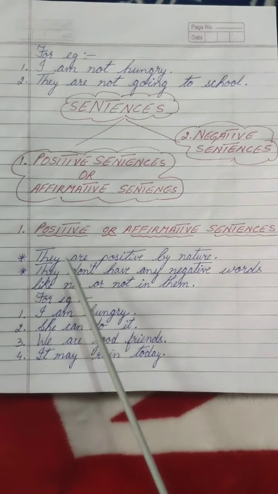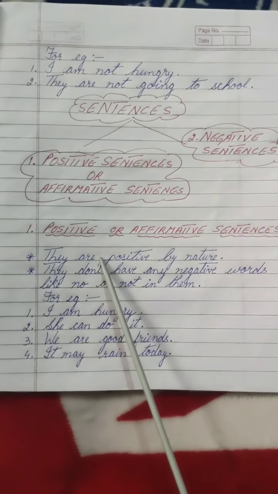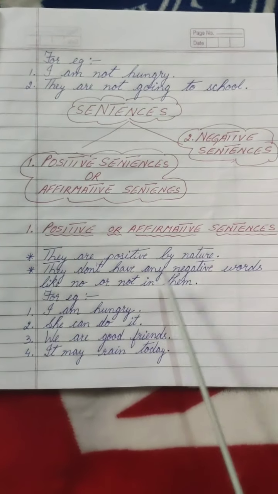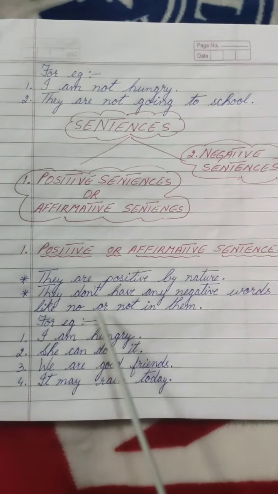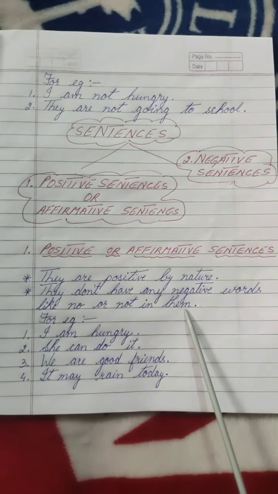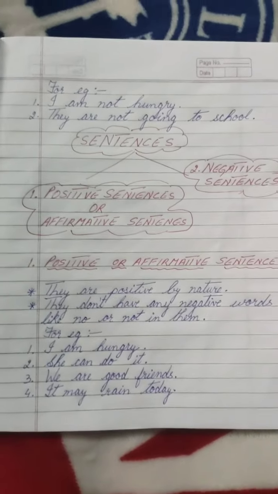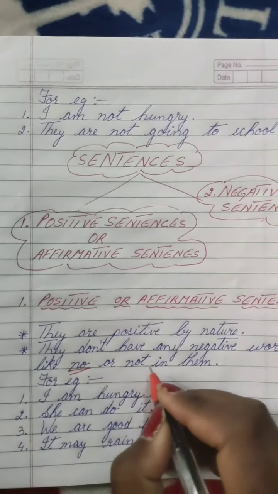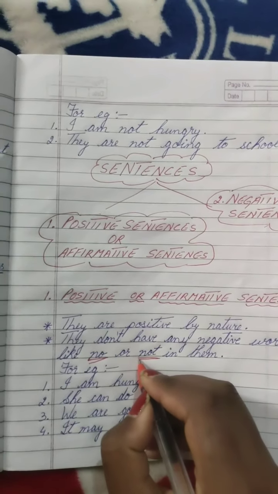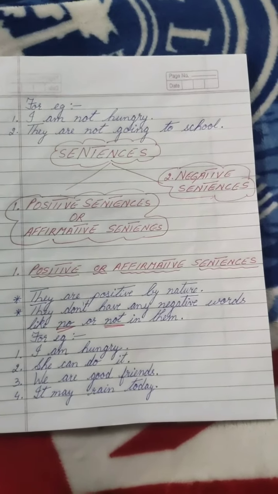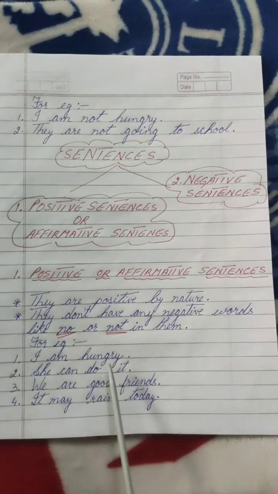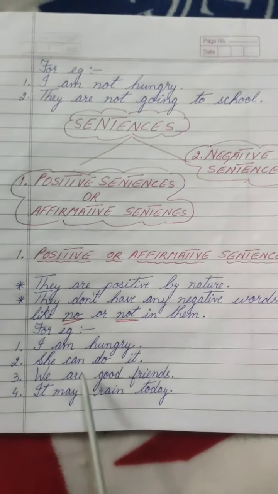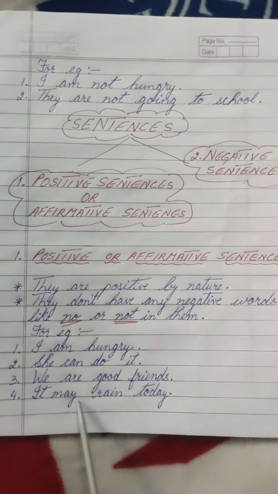So positive sentences or affirmative sentences are positive by nature. They don't have any negative words like no or not in them. Alright? For example, I am hungry. She can do it. We are good friends. It may rain today.